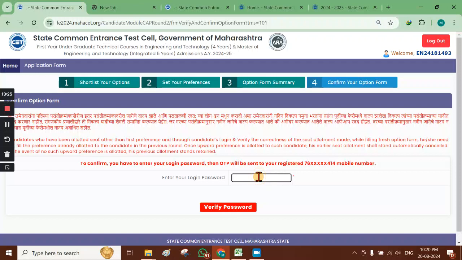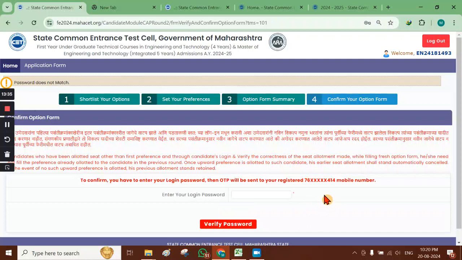Now you have to enter the login password and click on verify password. For verification, an OTP is sent to the registered mobile number of the application candidate. Looking at the OTP received on the mobile phone, you have to enter it here. First you have to enter your login password. It is like a double entry of the login password, then click on verify password.